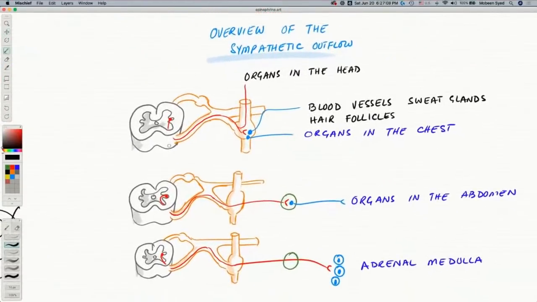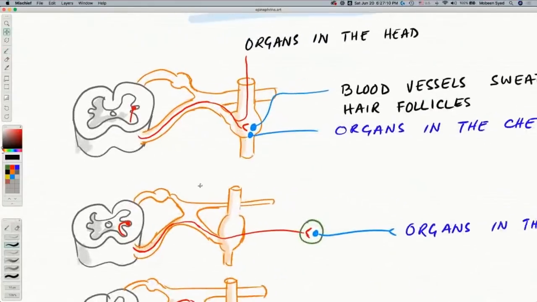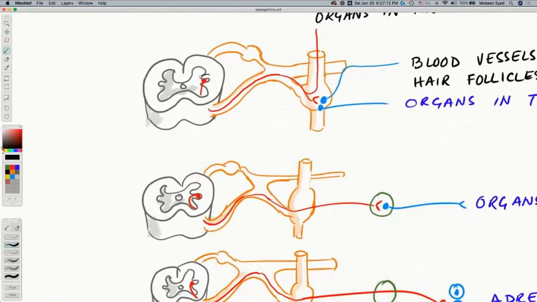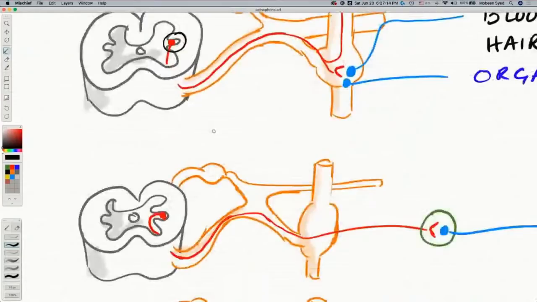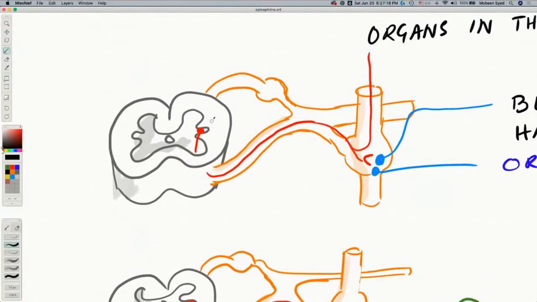So if you see here, in this area, do you see this little thing? We call it a lateral column, this little projection. So thoracolumbar area, that is the spinal cord in the thoracic region, our chest region, and the lumbar region, the lower back part. The spinal cord over there has this extra gray matter in it, which gives rise to the neurons that make up our sympathetic system.